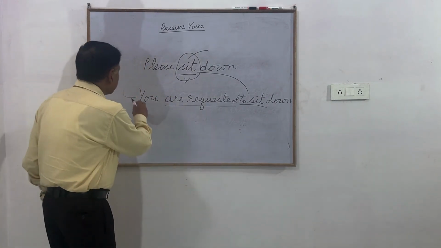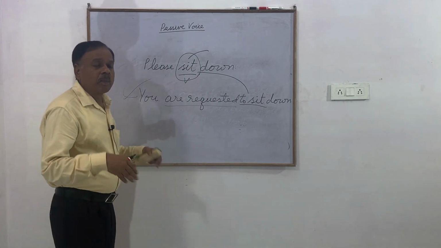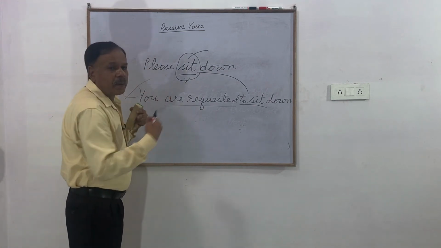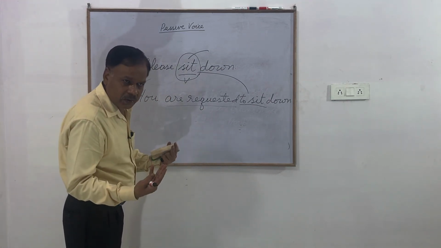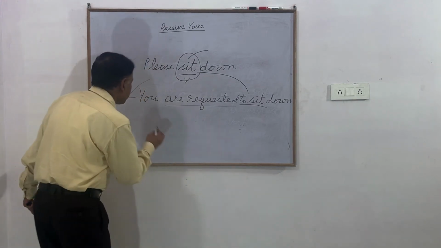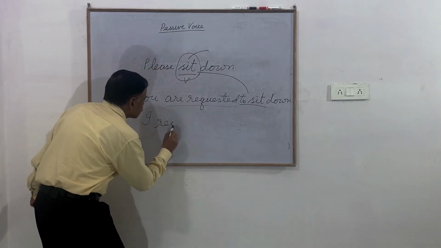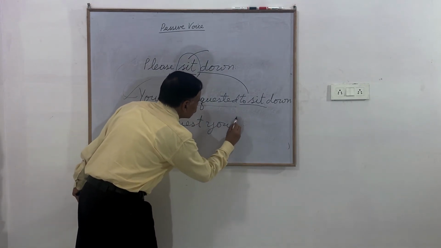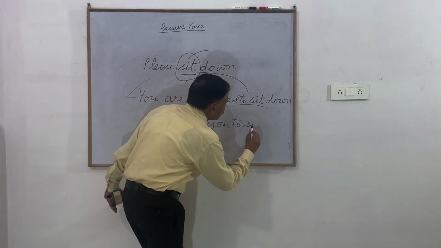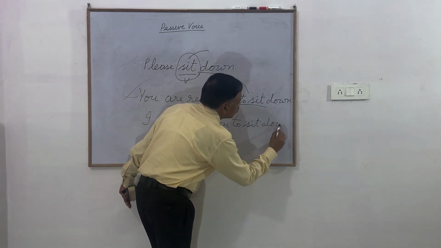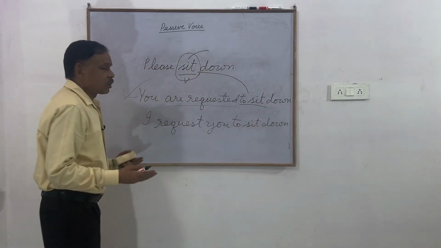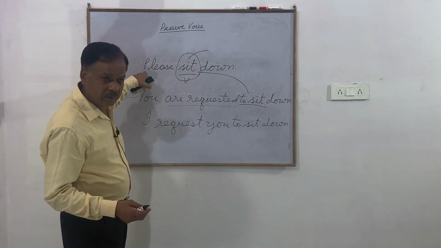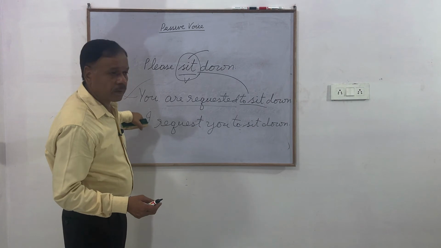Suppose this sentence is given to me to make active of it. Suppose the passive is given and I am asked to change it into active voice. Then my sentence would be, so we are not getting this sentence when we are changing it into passive or into active.